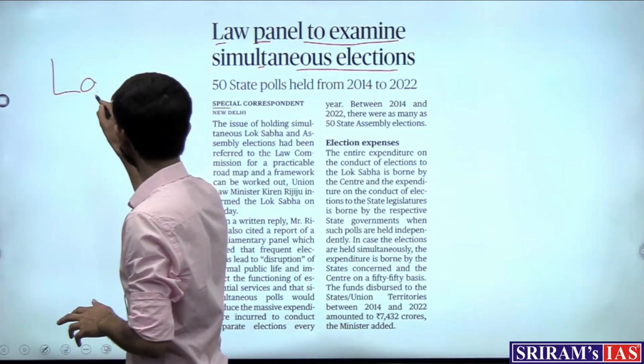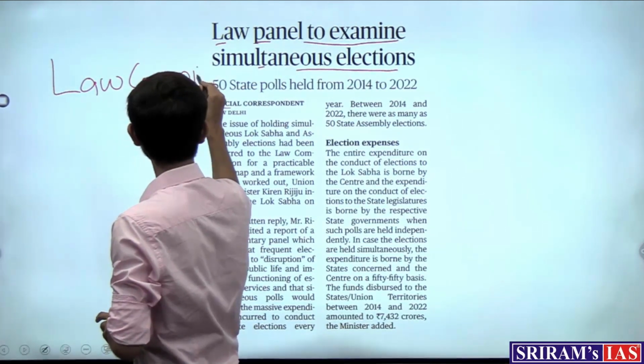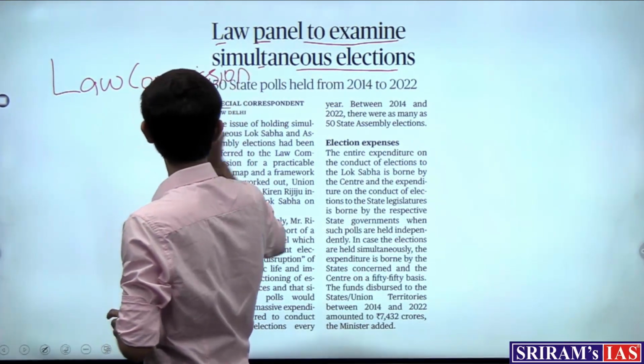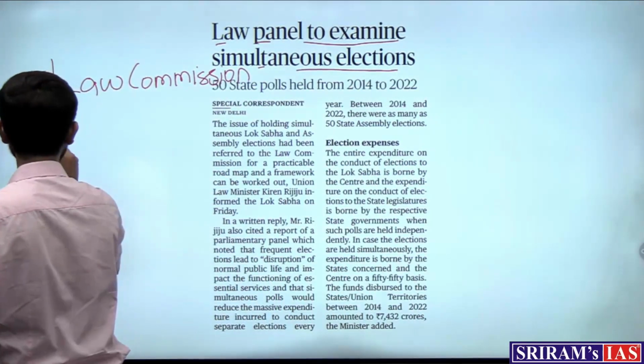The Law Commission is a body which deals with reform in the laws. So the Law Commission will now examine this idea of holding one nation, one election.